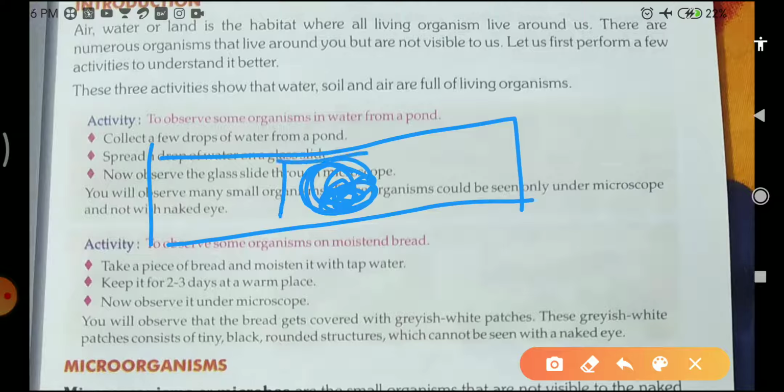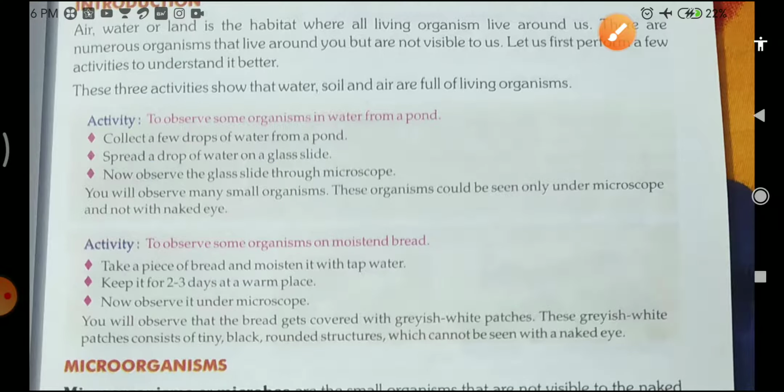Then you will see under the microscope that very tiny microorganisms are present in the water we have taken from the pond. It shows that tiny organisms, or microorganisms, are present inside the pond which we cannot see with our naked eye. This experiment proved that microorganisms are present.